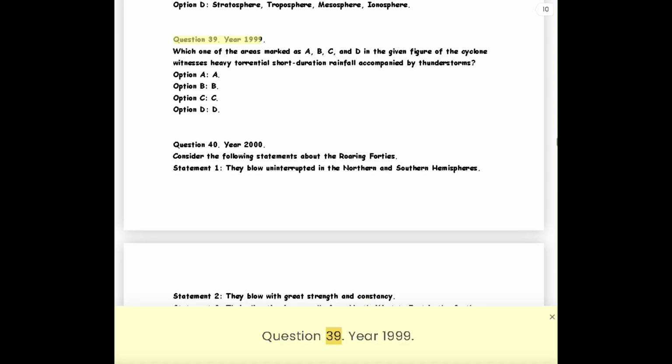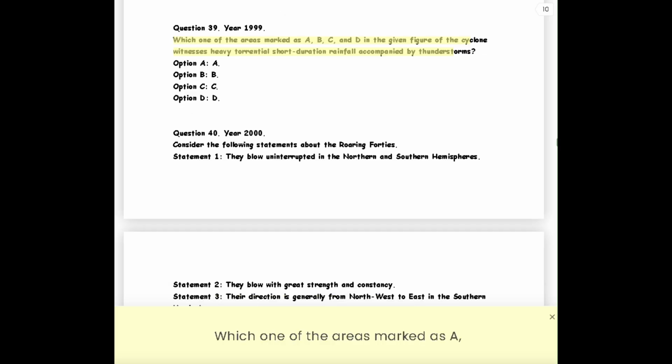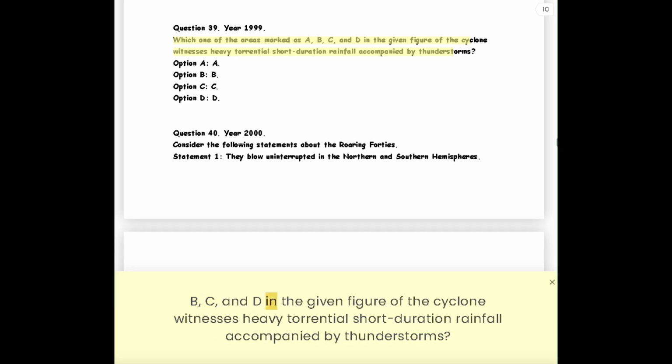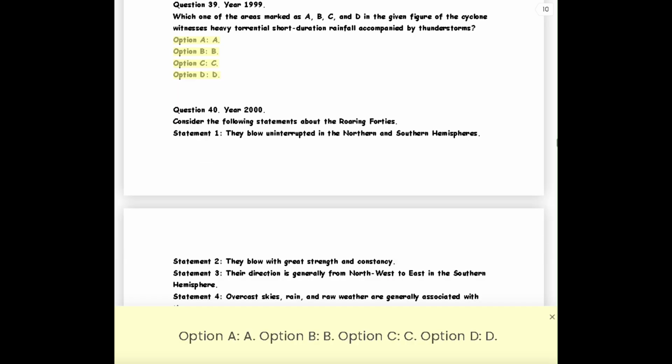Question 39. Year 1999. Which one of the areas marked as A, B, C, and D in the given figure of the cyclone witnesses heavy torrential short-duration rainfall accompanied by thunderstorms? Option A, A. Option B, B. Option C, C. Option D, D.